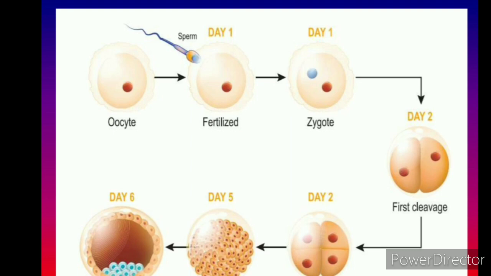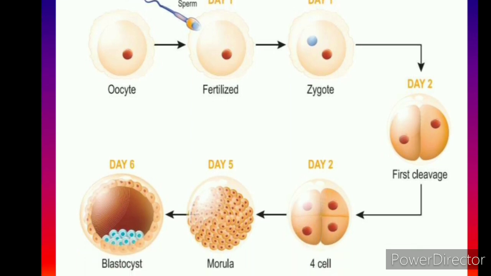Cleavage. Cleavage is the division taking place in the zygote. So there's the first cleavage. What is cleavage? A division. As the division takes place, it will divide, and again these two cells will divide again. So this way it gets repeated, and over time what happens? This is the 4 cell stage, then it moves to the 8 cell stage, that is called morula.